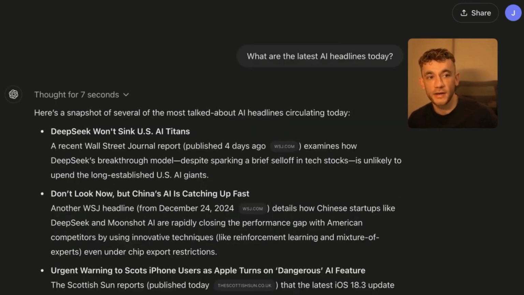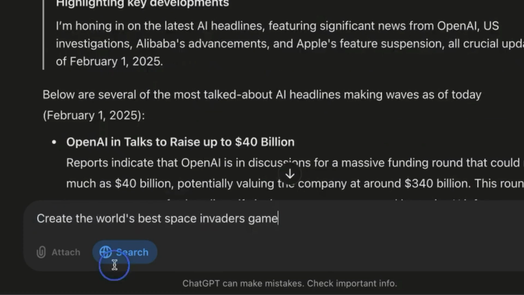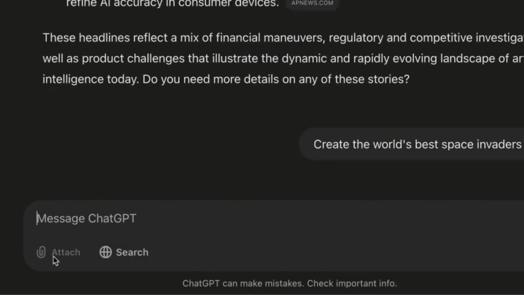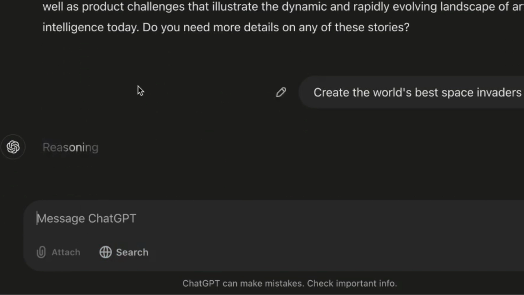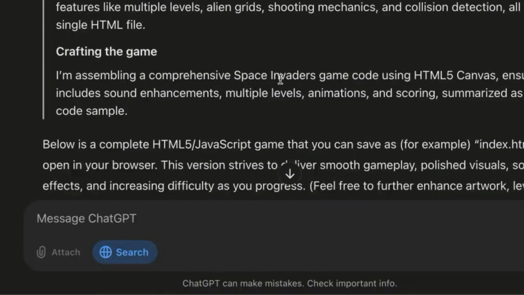Let's keep going now. I'm going to say to both, create the world's best Space Invaders game. We're going to remove search. We don't need search anymore. Also, just one thing to note, you don't get to attach files inside o3-mini, so you can't insert files, etc. I'm going to switch off search here as well.